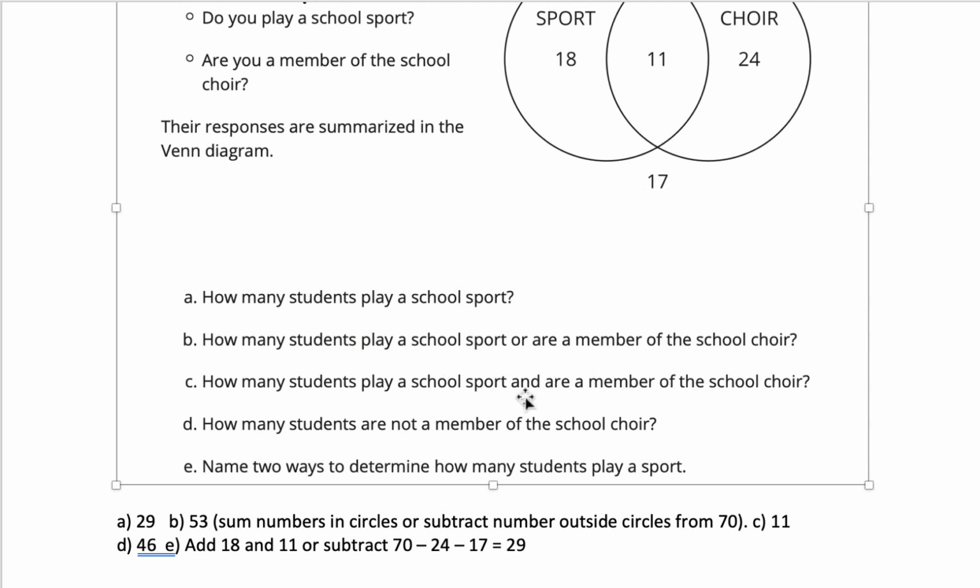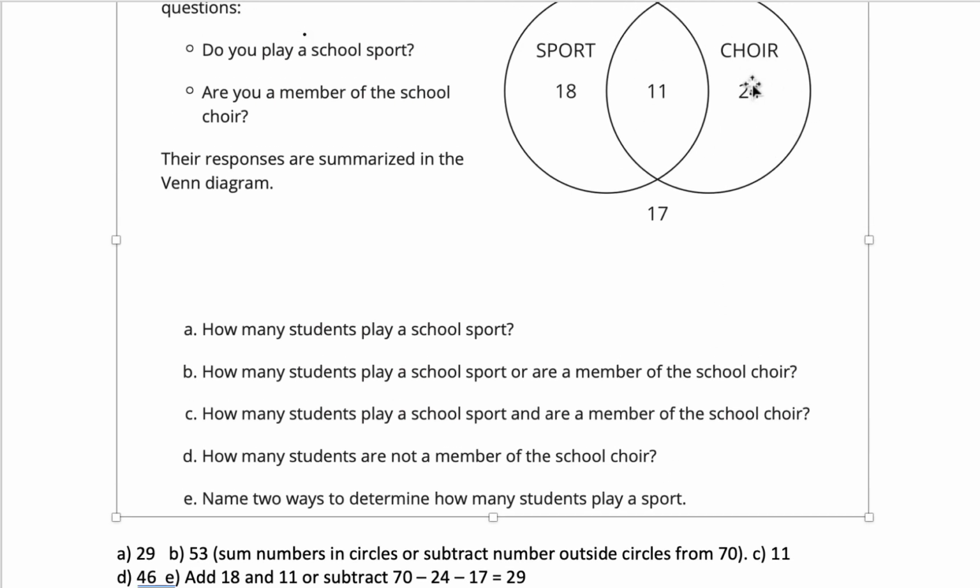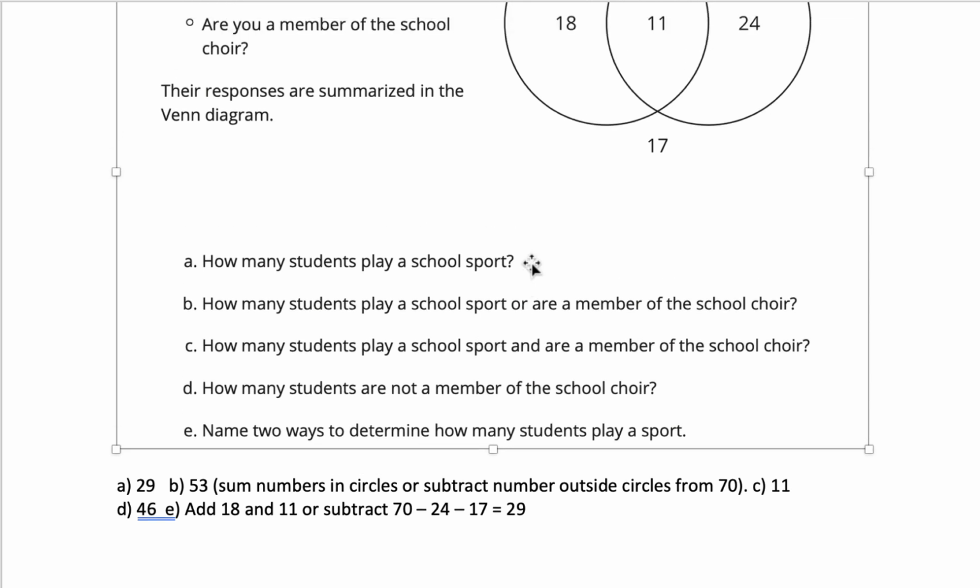How many students play a sport and are a member of the school choir? That would be just the overlap here, or the 11. How many students are not a member of the school choir would be everybody outside the choir circle, and that would be the 35 students.